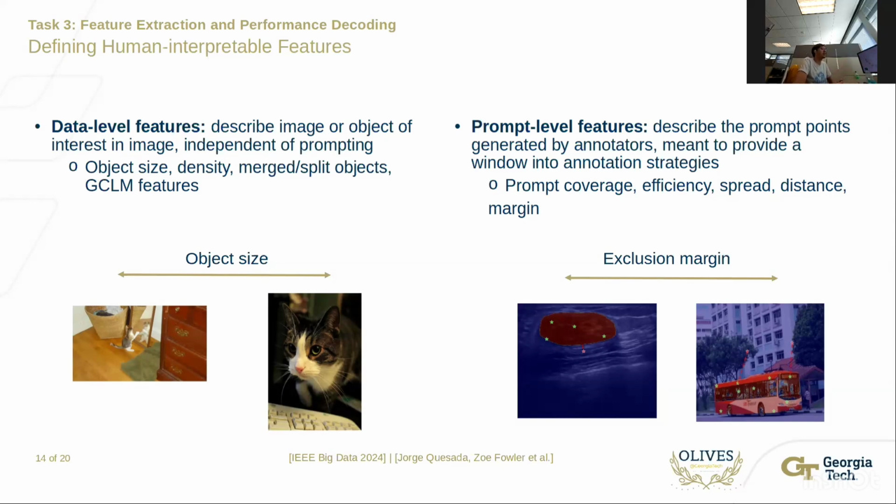Prompt coverage, on the other hand, corresponds to how much of the image is covered with inclusion points, or how much of the object is covered with inclusion points. And efficiency is the exact same concept, but accounting for how many points are being used.